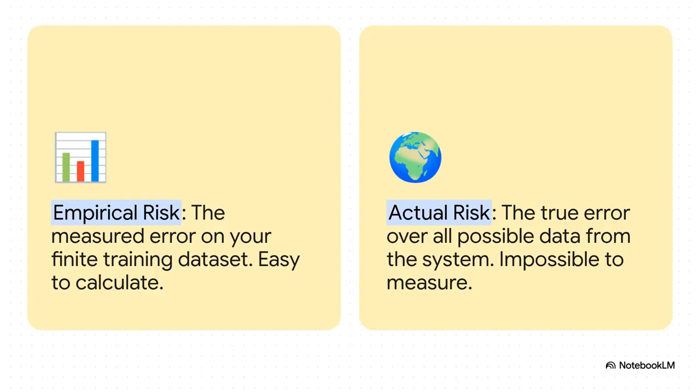So, to get a little technical for a second, when we train a model, what we're trying to minimize is something called empirical risk. That's just a fancy way of saying the error on the data we can see, our training set. It's easy to calculate. But what we really care about, the thing we wish we could measure, is the actual risk. That's the error on all possible data out there in the universe. We can't see it, we can't measure it, but we train our models hoping that by making our measurable error smaller, that other, more important error gets smaller too.